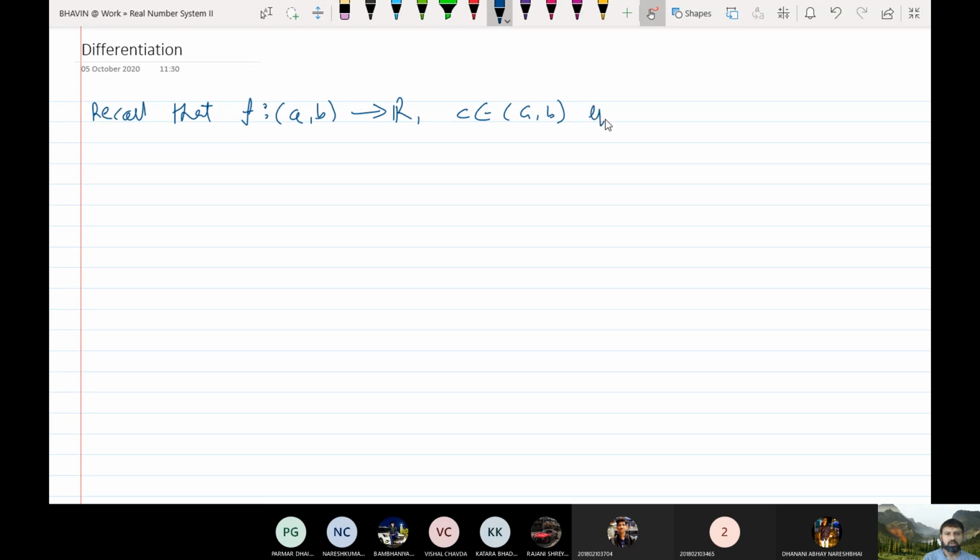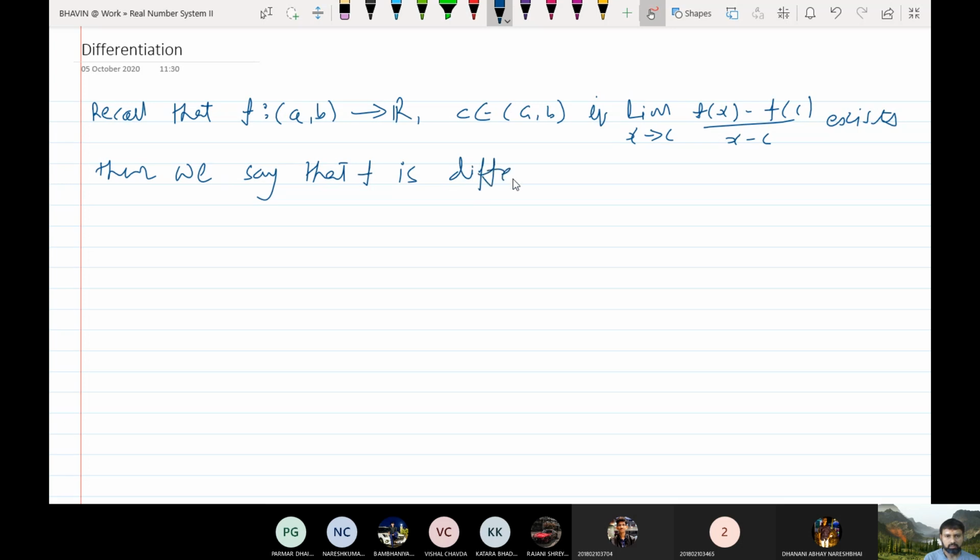If this limit, limit x tends to c fx minus fc upon x minus c, exists, then we say that f is differentiable at point c. And if f is differentiable at every point of open interval ab, then we say that f is differentiable on open interval ab.